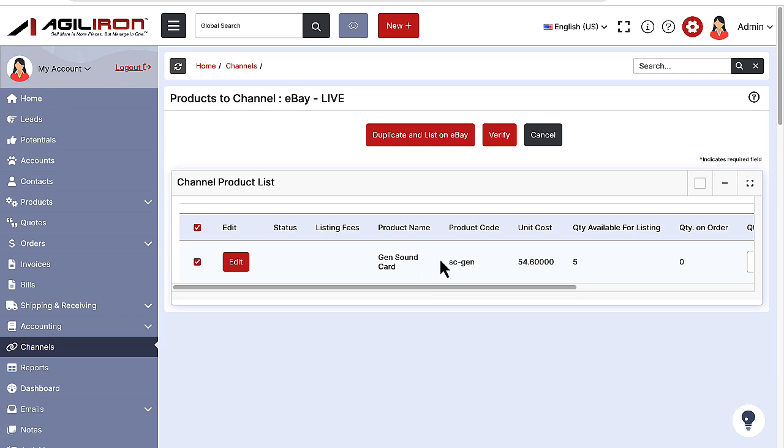This screen behaves the same way as before. Make the necessary changes to your choices and click Verify to see if eBay approves or not. As before, a positive response is shown in green, in which case you then click the List on eBay button to submit it. A negative response is again indicated via the red or yellow, with details available by mousing over the Status button.